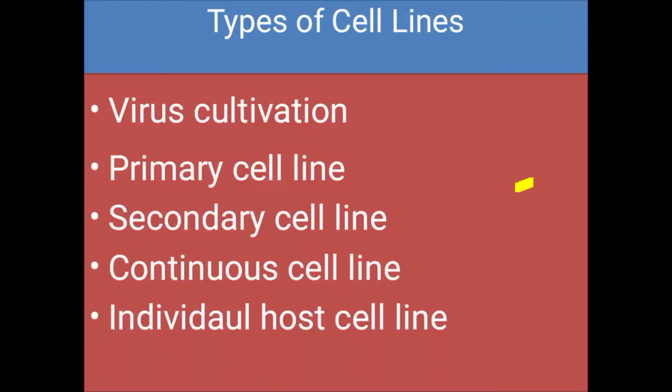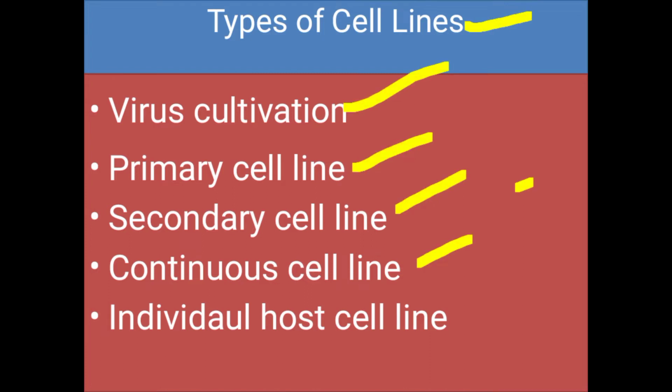Hello dear student, today we are going to discuss types of cell lines in virus cultivation: primary cell line, secondary cell line, continuous cell line, and individual host cell line. After watching this video, you will be able to discuss different types of cell lines.